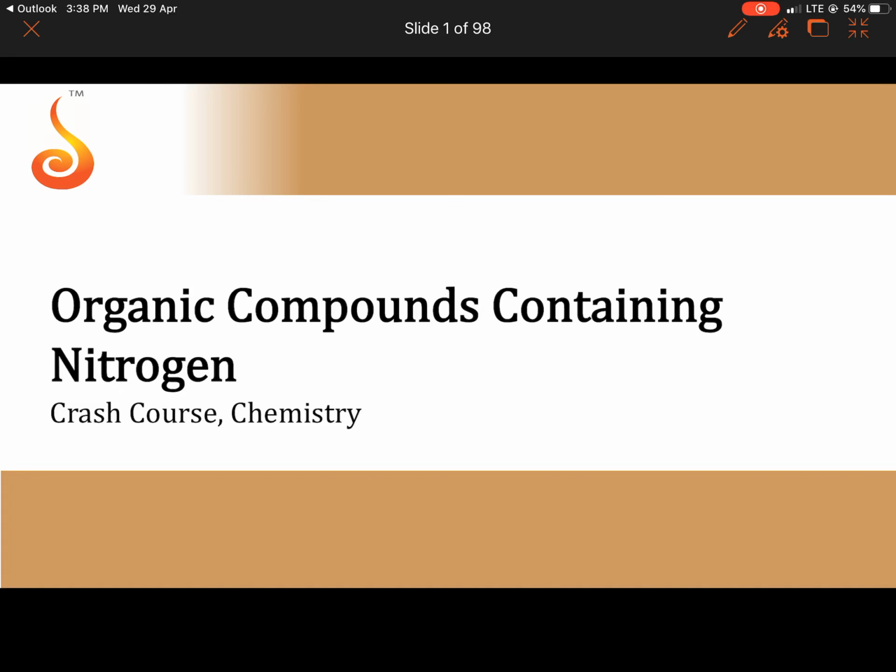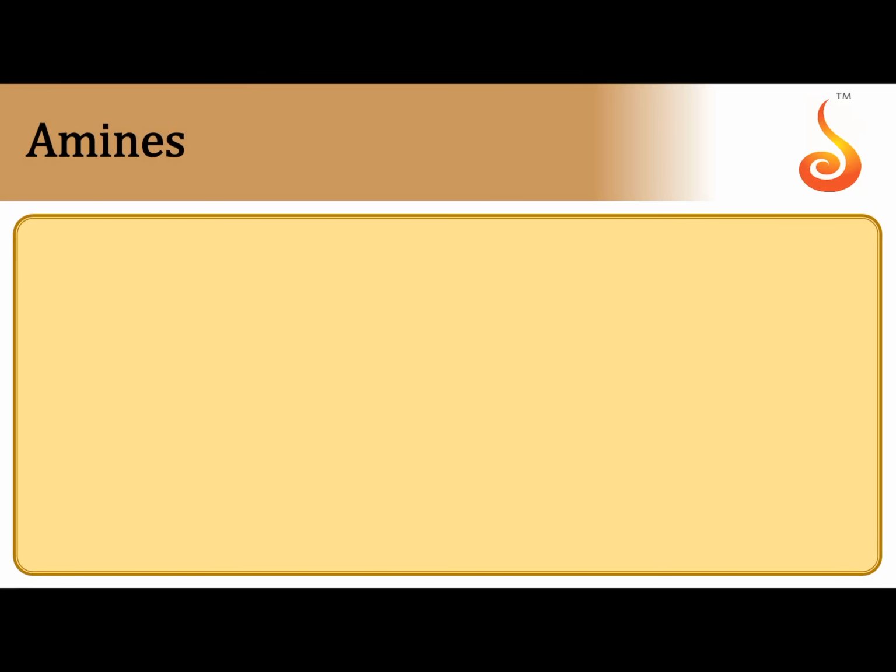Today I am going to explain some important points from 3 chapters: organic compounds containing nitrogen, coordination compounds and biomolecules. Coming to the organic compounds containing nitrogen, along with carbon and hydrogen, these are organic compounds containing the heteroatom nitrogen. They are cyanides, isocyanides, diazonium salts and amines. Among these, the amines are very important. Now we are going to discuss about amines.